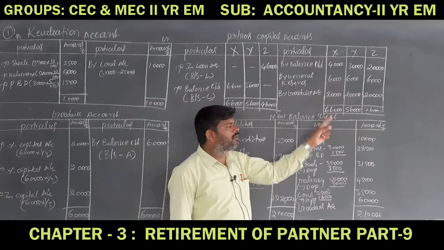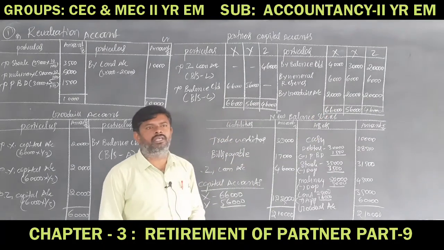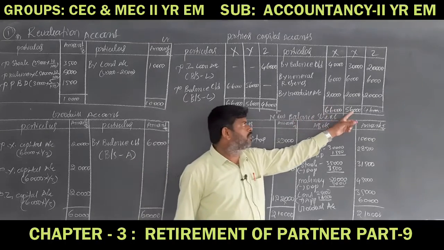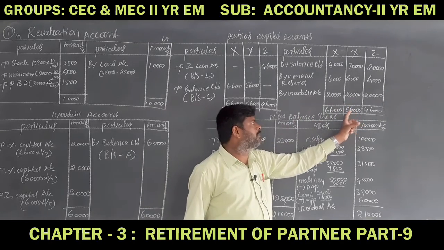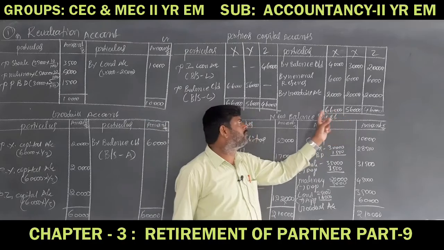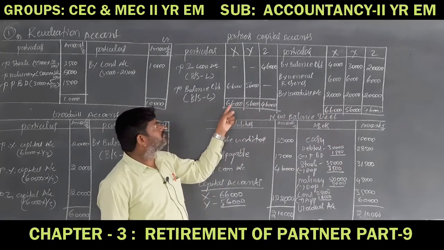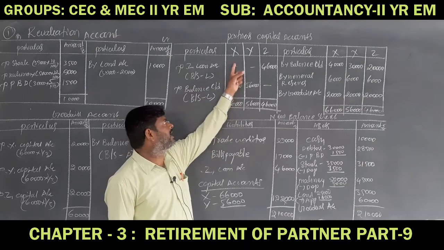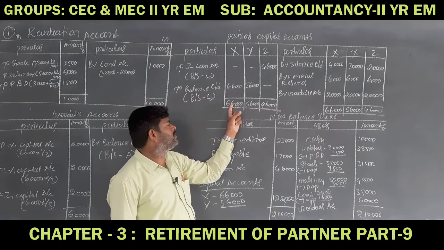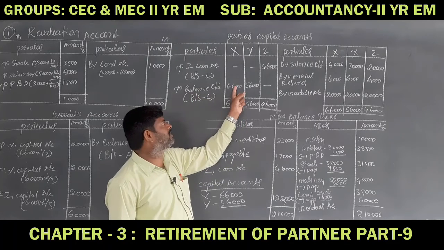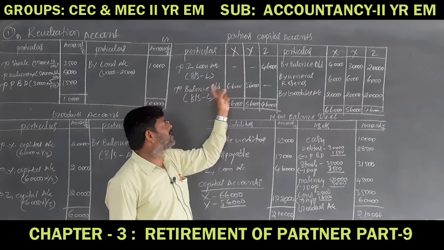Another point, for the continuing partners, after totalling, this is the Y capital amount and this is the X capital amount, and the same must be recorded here only. There is no other transaction in X's column. The total amount 66,000 will be transferred to the balance sheet liability side as balance carried on.